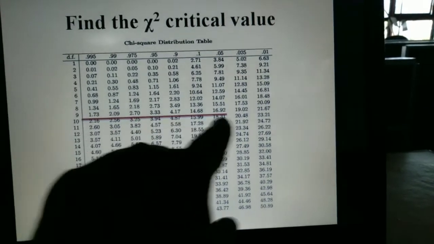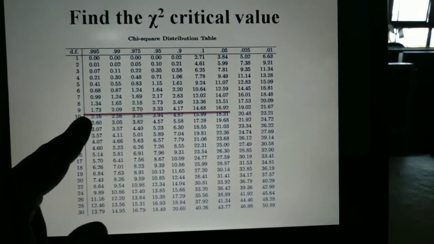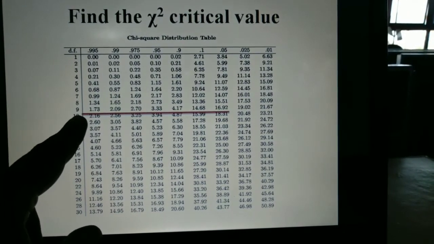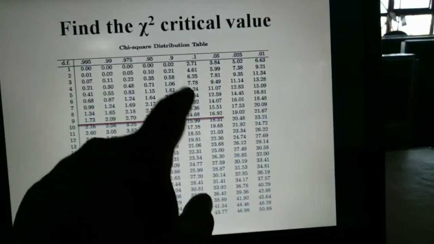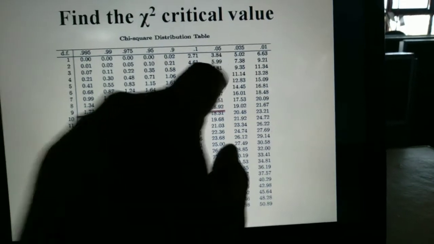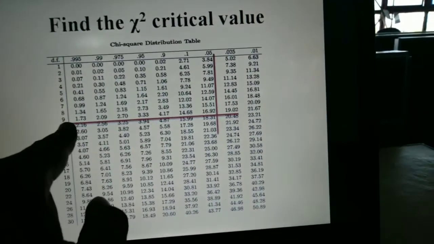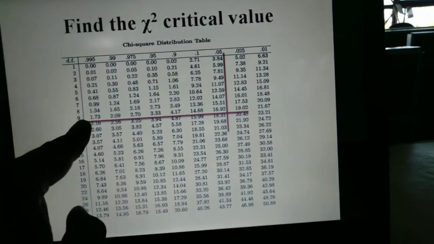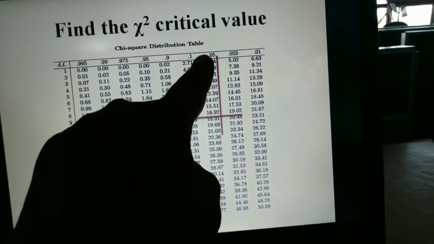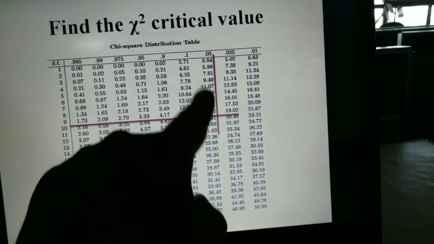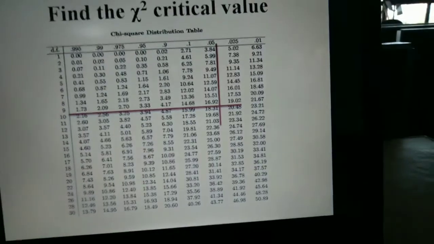And in the question they are asking for a 95% confidence level, so our alpha is 0.05. First we follow the row of degree of freedom, then the column of alpha, and the intersecting point is the critical value.